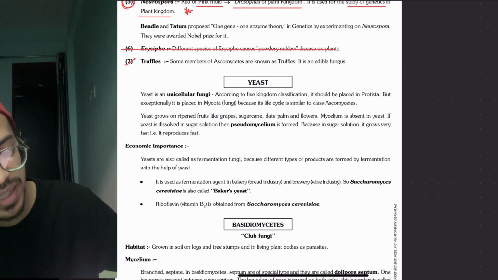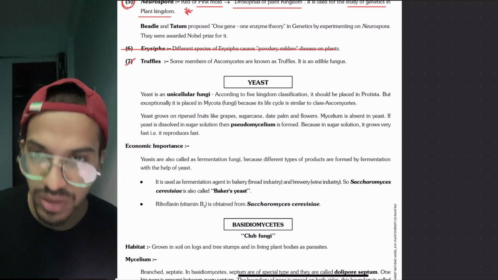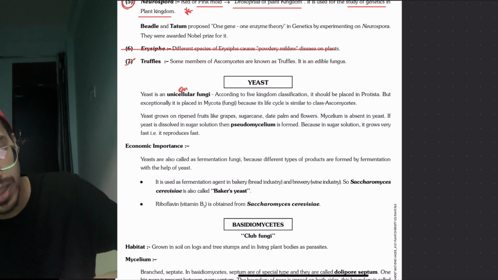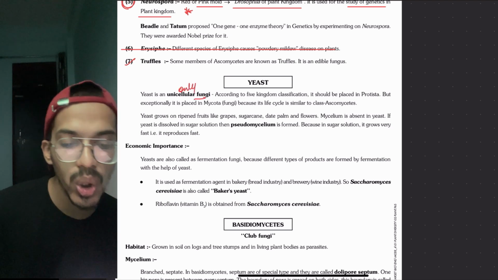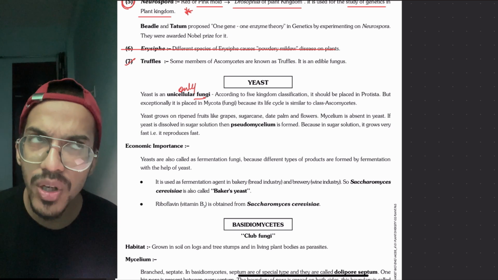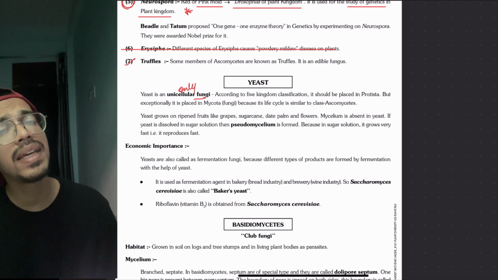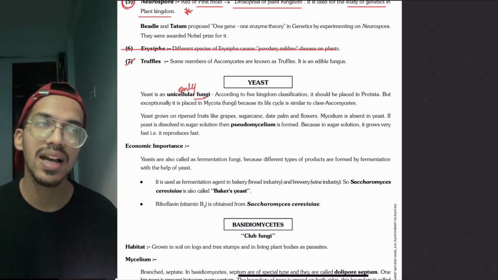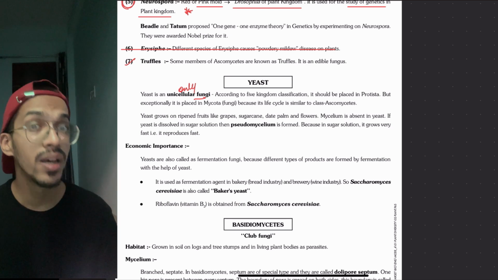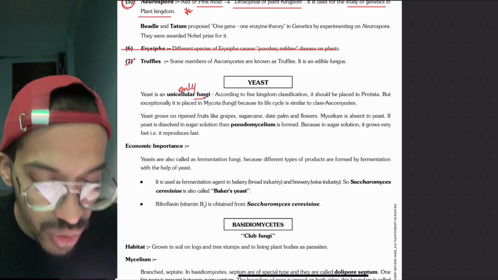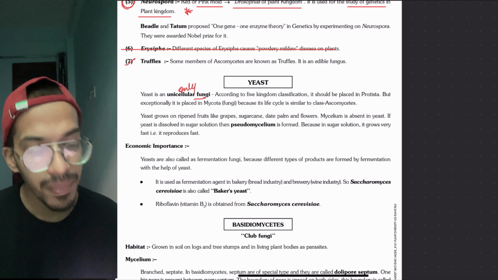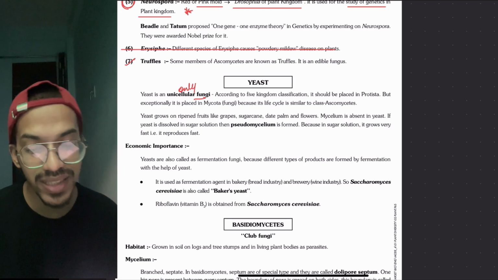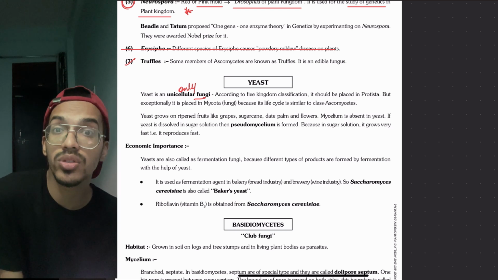Then moving to the next thing, yeast is one example of the Ascomycetes. It is the only unicellular fungus. Earlier it was placed into Protista because it is unicellular, while all other fungi are multicellular. But later we realized it has chitin and other things similar to fungi, so it was exceptionally placed there. If yeast is dissolved in sugar water, it forms pseudomycelium, because in a sugar solution it grows very fast.